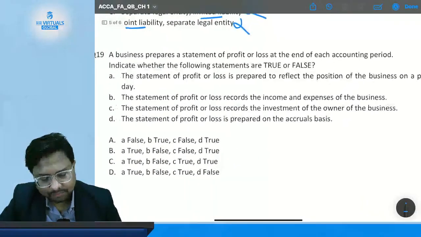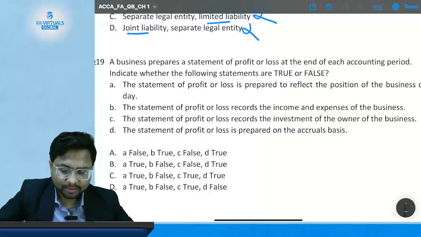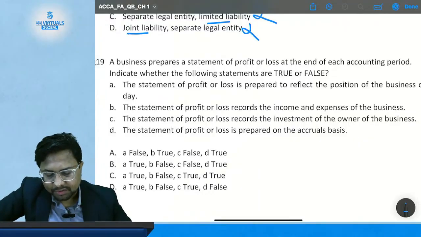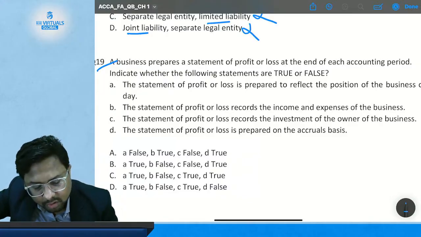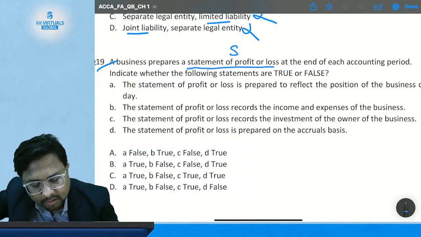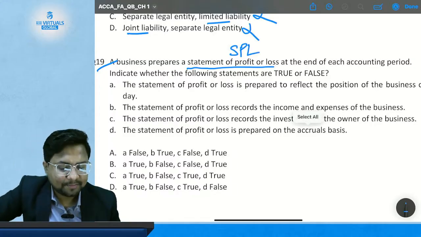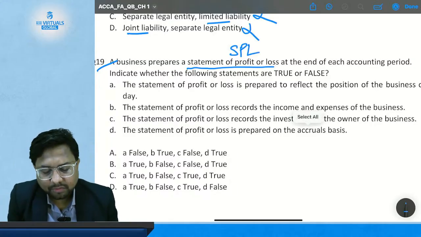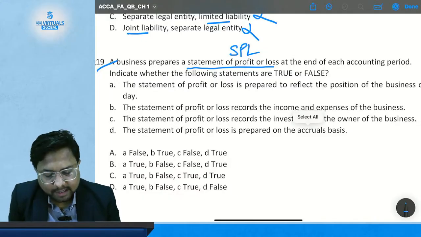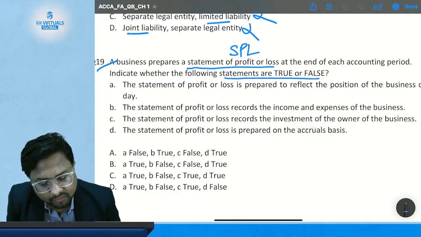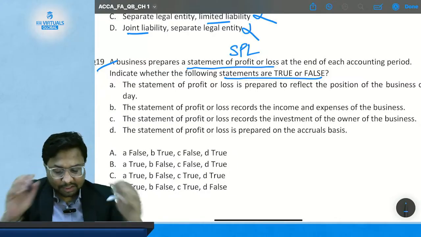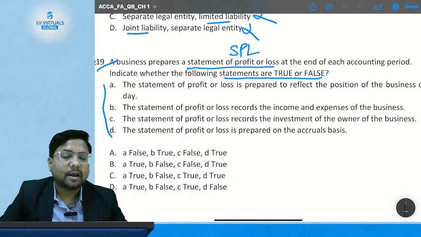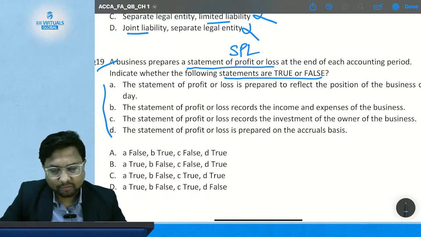Now the last question of this chapter. A business prepares a statement of profit or loss, what we call in short SPL, at the end of each accounting period. Indicate whether the following statements are true or false with regard to the statement of profit or loss. So we have to tell which statements from A, B, C, and D are true or false in the light of the statement of profit or loss.